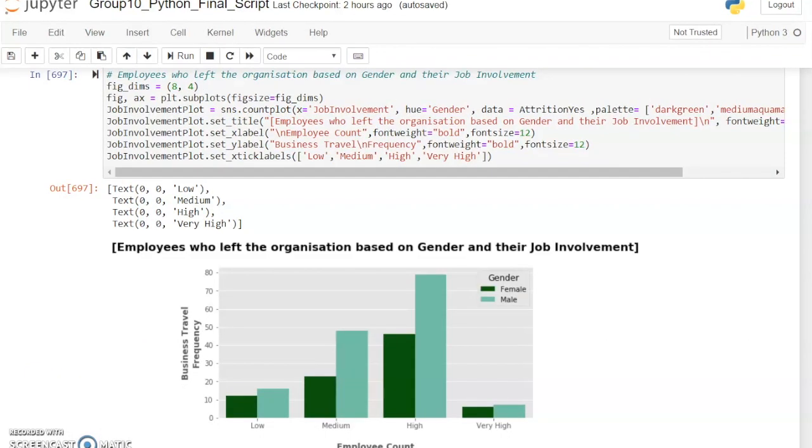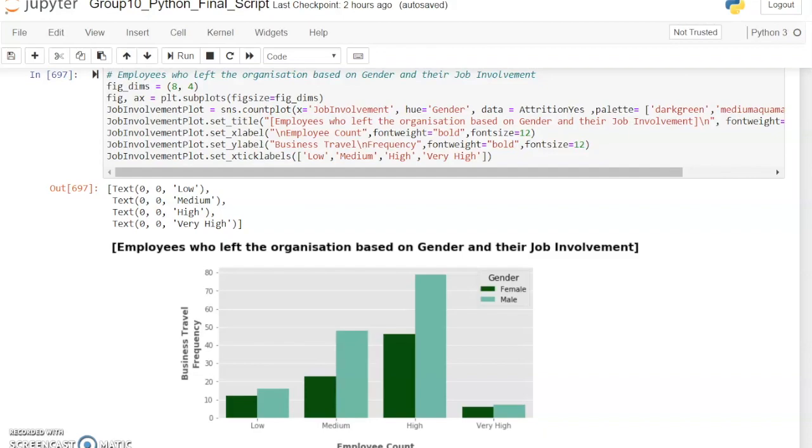Our next visualization was for employees who left the organization based upon gender and their job involvement at the company. As we can see from the chart, attrition levels are particularly low in low and very high job involvement roles. This may be down to the fact that employees in low involvement roles do not have the stress of performance levels and therefore are happy in their roles. Based on our analysis, employees in high involvement roles have low attrition rates as their salary reflects the high involvement along with increased responsibility.